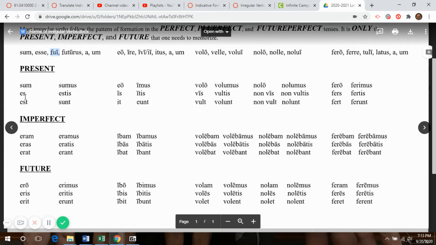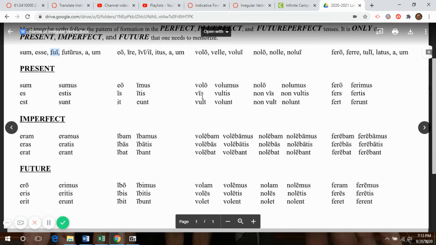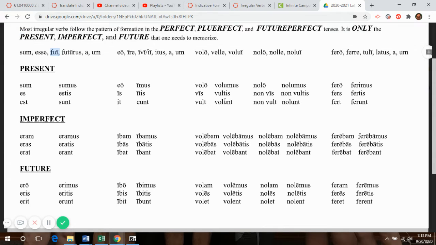So for sum, esse, you've got the present tense that we've said ad nauseam in class, sum, es, est, sumus, estis, sunt. Eo, ire in the present, eo, is, it, imus, itis, eunt: I go, you go, he goes, we go, you go, they go. The volo, velle, volo, vis, vult, volumus, vultis, volunt: I want, you want, he wants, or I am wanting, you are wanting, he is wanting. Nolo, non vis, non vult.